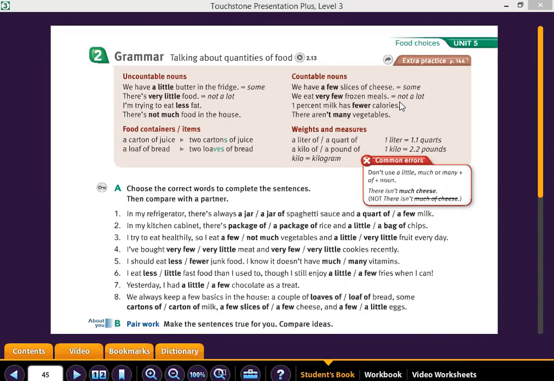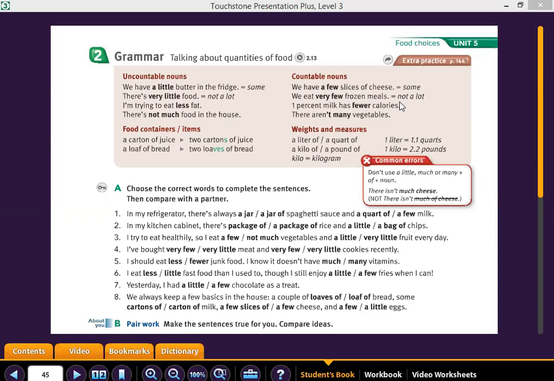According to the grammar, with uncountable nouns we have the use of a little, very little, less, not much. A little means some, very little means not a lot, and we have the following examples. We have a little butter in the fridge. There's very little food. I'm trying to eat less fat. There's not much food in the house.